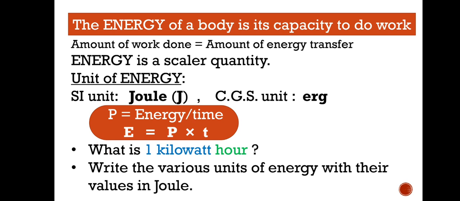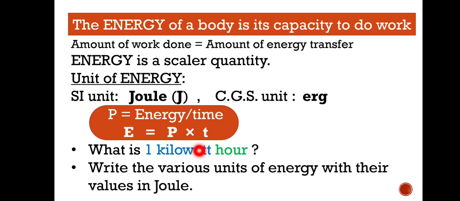Now it is asked here, what is 1 kilowatt hour? You have to write down the value of 1 kilowatt hour on your own. You see the formula, E equals P into time. 1 kilowatt represents power, and hour represents time.